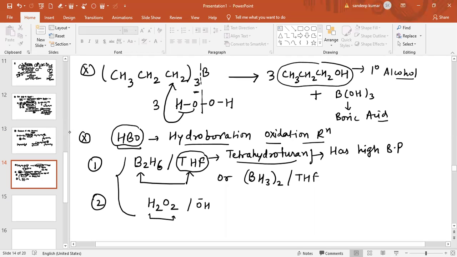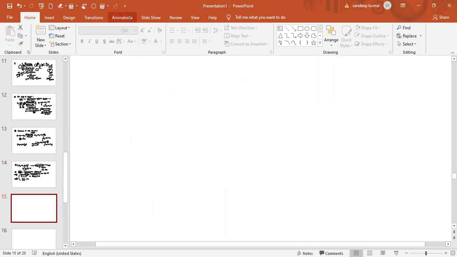You can easily say these two catalysts in the hydroboration oxidation reaction will provide only addition of water. So we will say these two catalysts, what I am writing there, which is B2H6 and the addition of B2H6 along with THF, this we have added in the first step. And in the second step, we have added H2O2 along with OH negative.